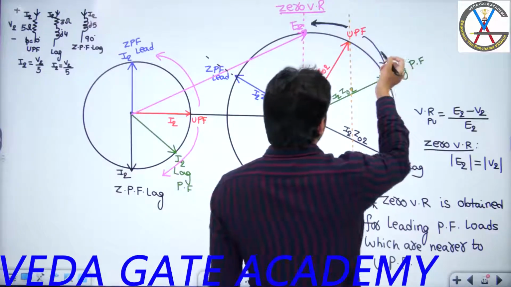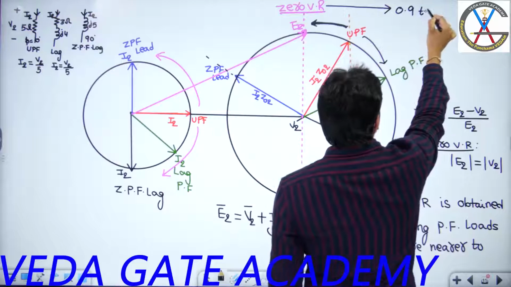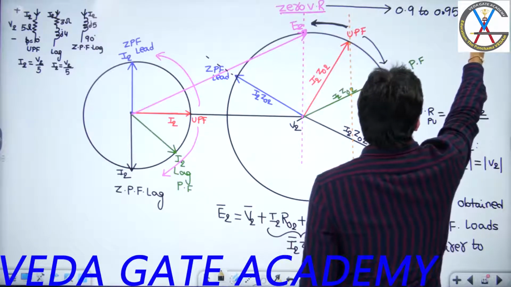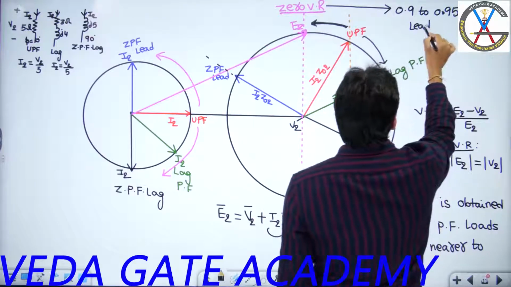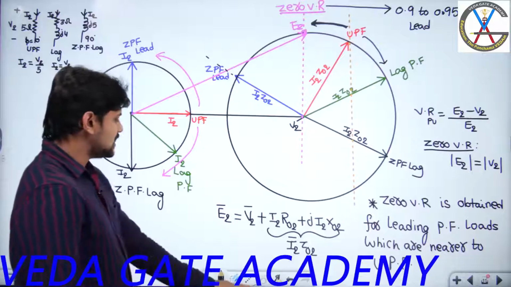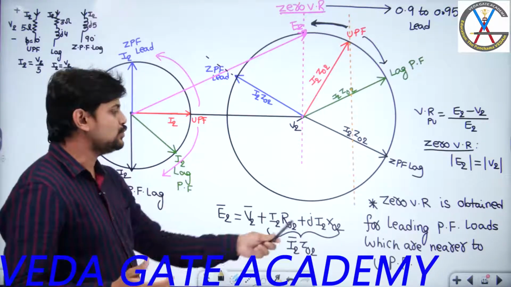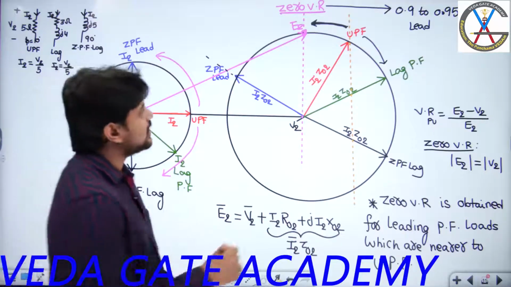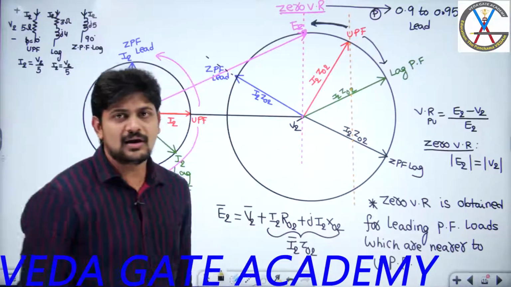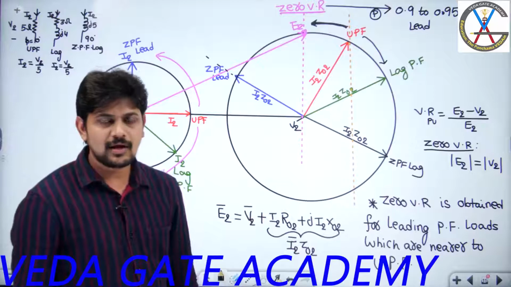Practically, the power factor where you are going to get zero voltage regulation is 0.9 to 0.95. Okay, around 0.9 to 0.95 power factor leading, you are going to get zero voltage regulation. So zero voltage regulation in a transformer is obtained for leading power factor loads nearer to unity power factor, and practically these values are around 0.9 to 0.95 leading. Okay, are you following?